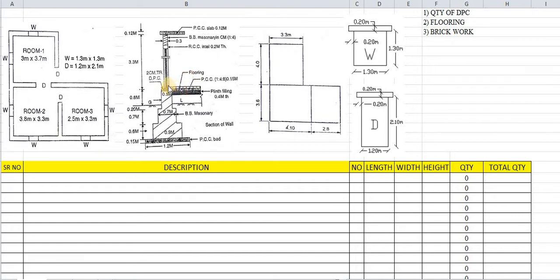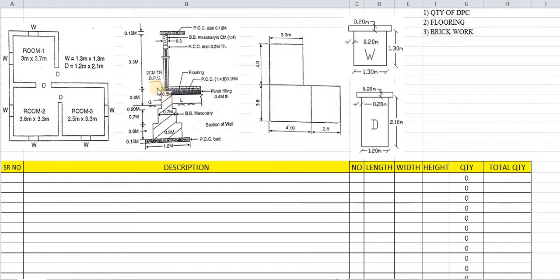So we will find out this flooring. The flooring will start from the point where the room starts, and the flooring quantity will be calculated here. DPC will also be calculated, and DPC will be laid above the third step of UCR: first step UCR, second step UCR, and third step UCR. Above the third step the DPC will be laid, and where the DPC ends, along the same line PCC will be laid. We will not find the quantity of PCC, we will find the quantity of DPC.